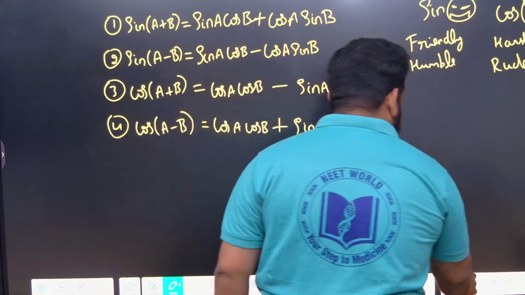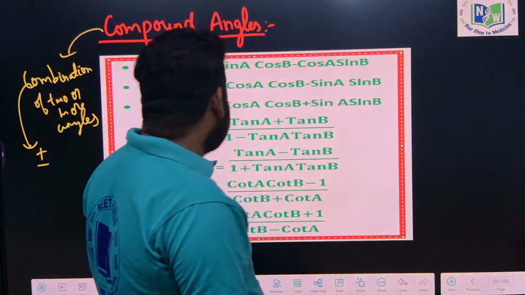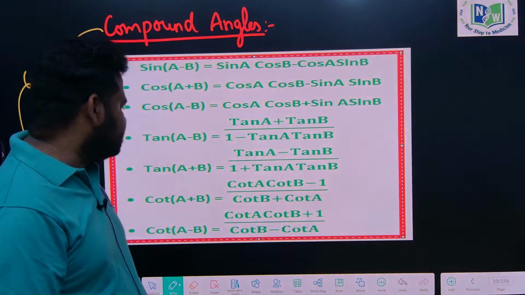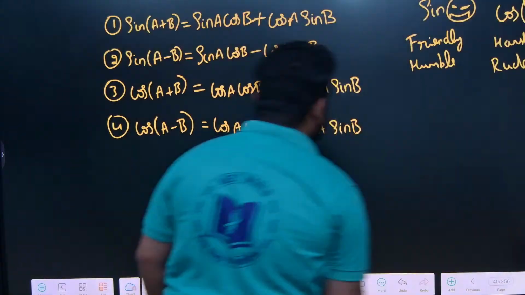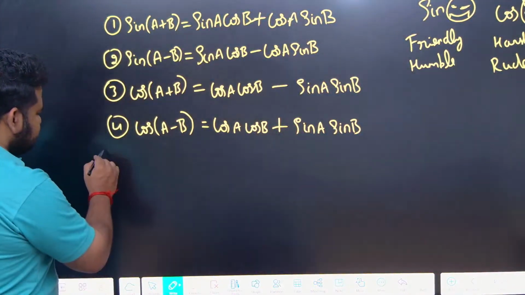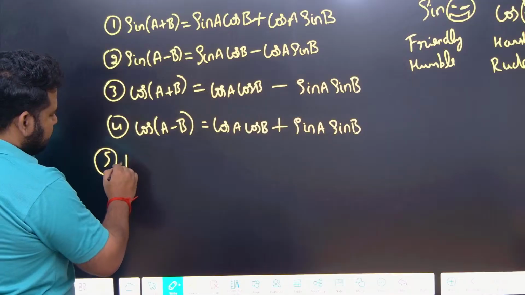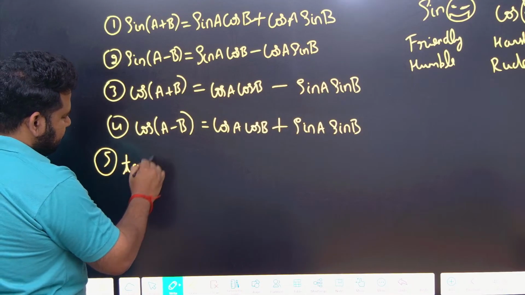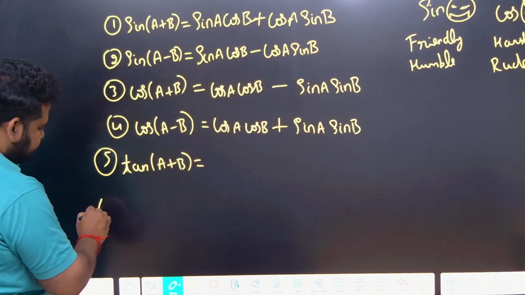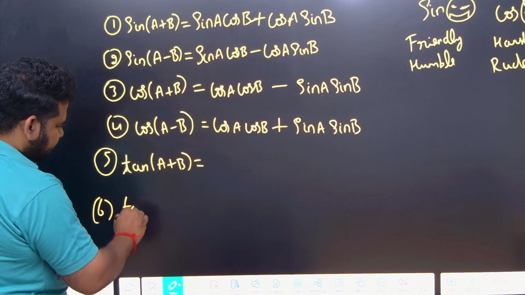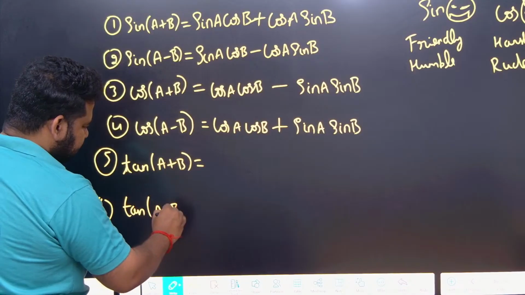Now when it comes to tan, tan of a minus b is there, tan of a plus b is there, cot of a plus b is there, cot of a minus b is there. So let us learn them now. Very important formulas. So see here, tan of a plus b is equal to what? Tan of a minus b is equal to what?